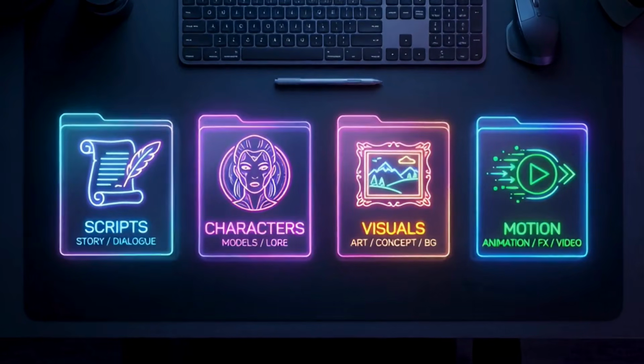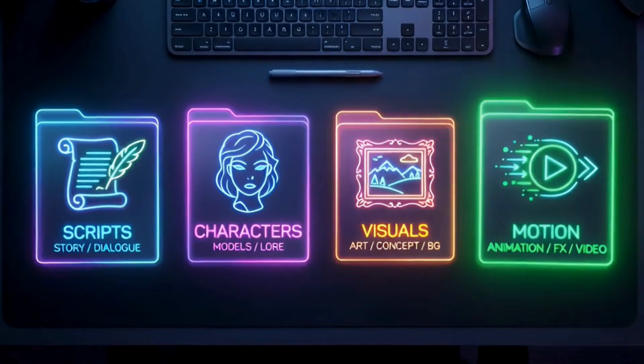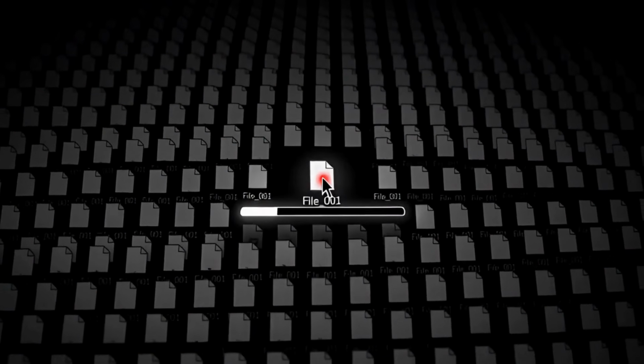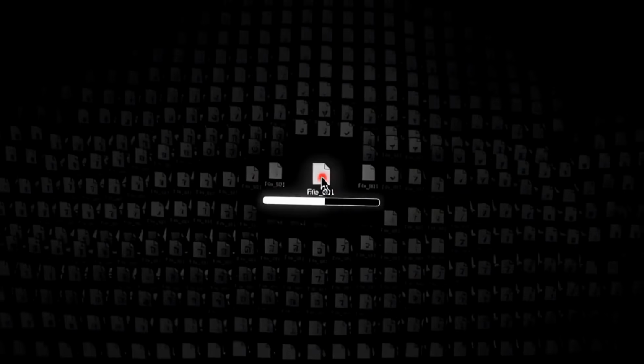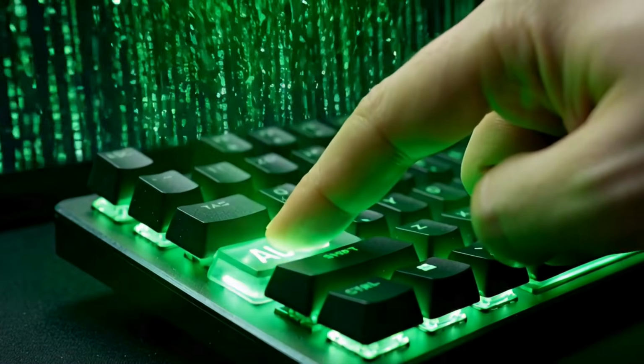We have our assets: script, characters, image prompts, motion prompts. Most people would stop here and say, great, now I will spend the next 3 hours generating these files one by one. Not us. We are going to automate the production.